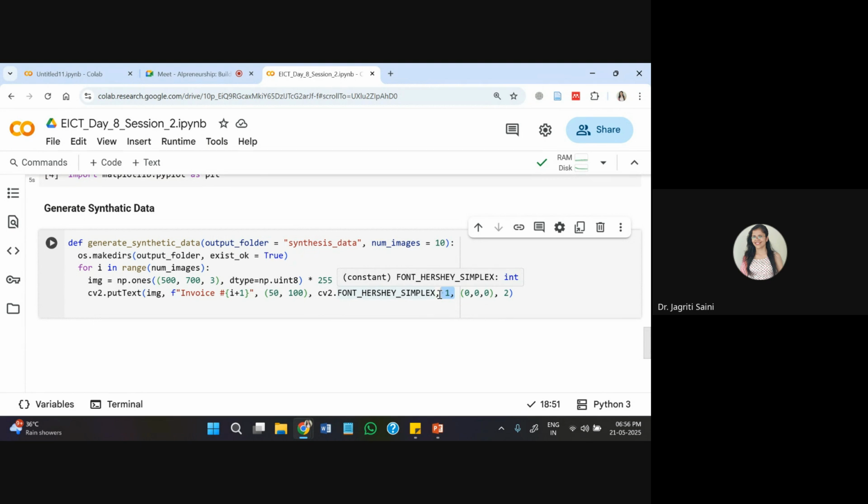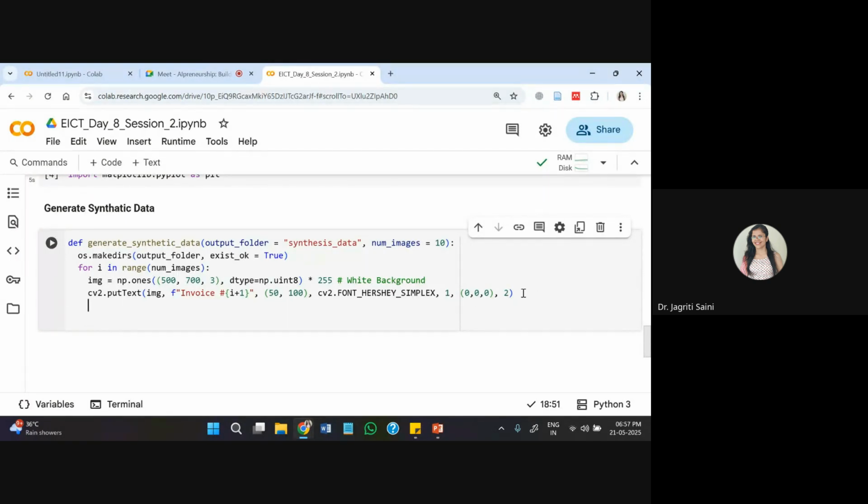You can have different size, you can add 1, 2, 3, anything over here depending upon what size of text you need. Then this 0, 0, 0 represents generally your RGB information. So if you add some value in this, it will automatically get blue, green and red values based on that. I'm using 0, 0, 0 here, so it will automatically create black color text on white background. White background I have already set by using 255 here. So with 0, 0, 0 it will add black color text, and ultimately this 2 is representing the thickness of the stroke that I'm using. So that also we have justified in the sequence.